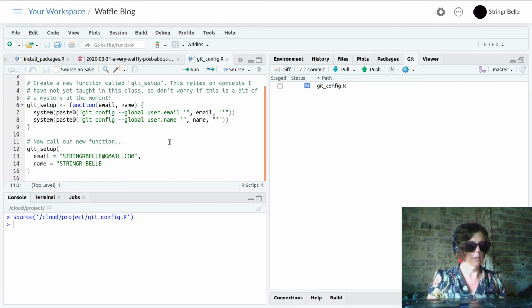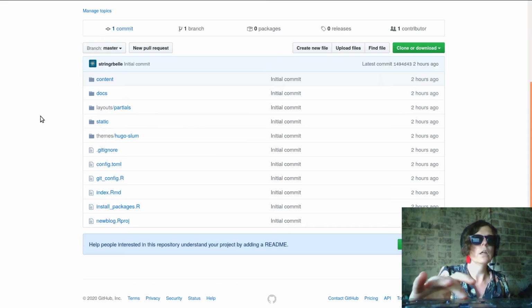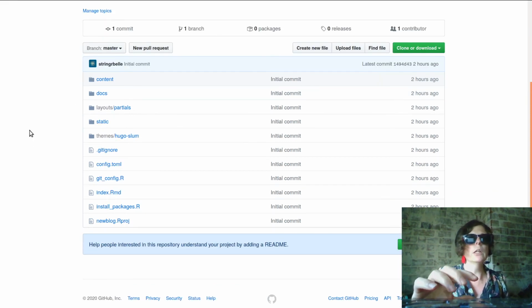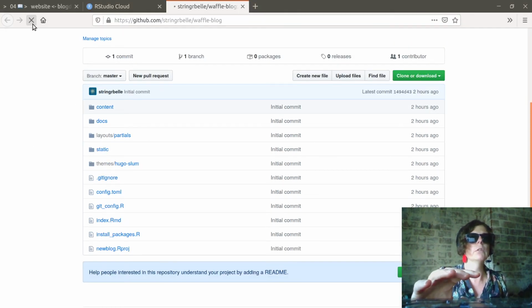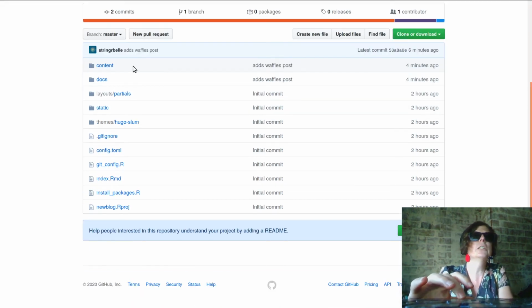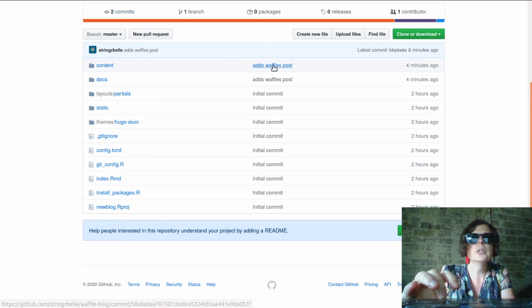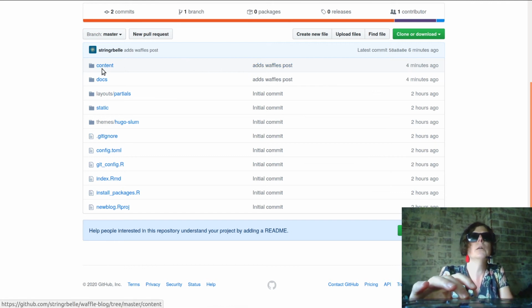Is that correct? Let's go and have a look. Okay, so this is what it looked like a second ago. Now if I refresh the page, hey, a couple of things have changed. Notice it now says Stringer Bell adds waffle post, and there are now 2 commits. So you can actually see some information here about what's happened.